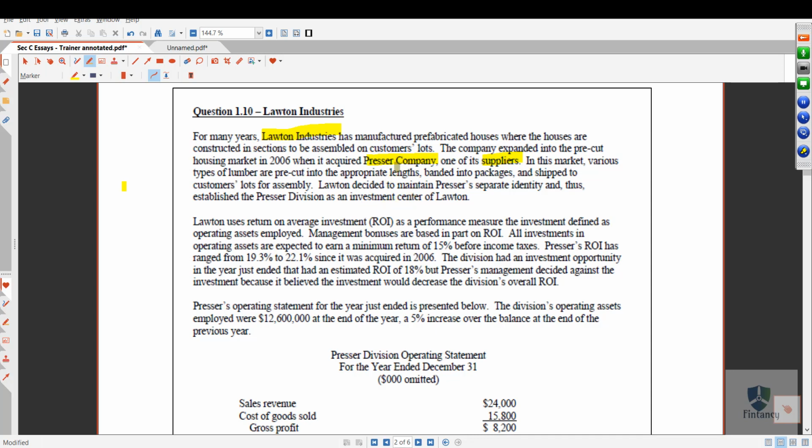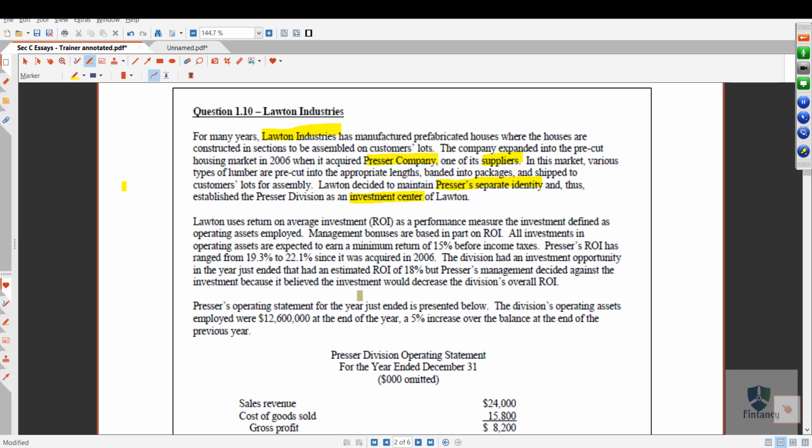Now they say that you didn't change the name of the company. See, Pressure has a separate identity even after you purchased it. Otherwise, you can merge it into yourself and the whole group is called Lawton Industries. But they say no, we will keep Pressure as a separate identity and that is our investment center. It's my division actually. It's called Pressure division, SBU.